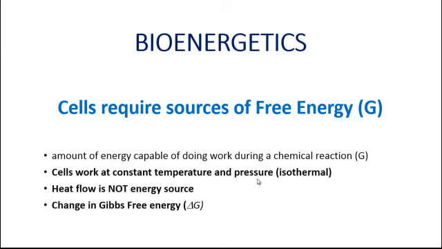And this is because when the temperature of the body is changed, the cells are not in harmony anymore. This means that for biological systems, heat energy is not the ideal source of energy because heat energy can only do work when it passes from a zone of higher temperature to a zone of lower temperature. In that case, the energy that the cells can utilize is known as free energy or Gibbs free energy.